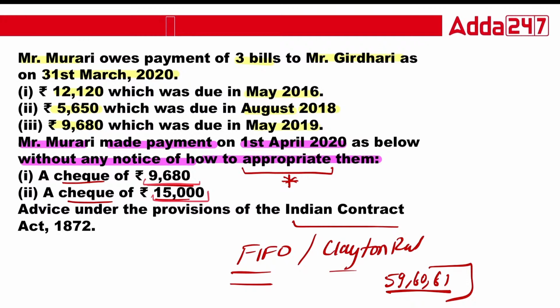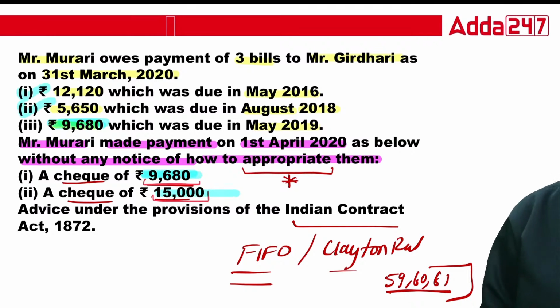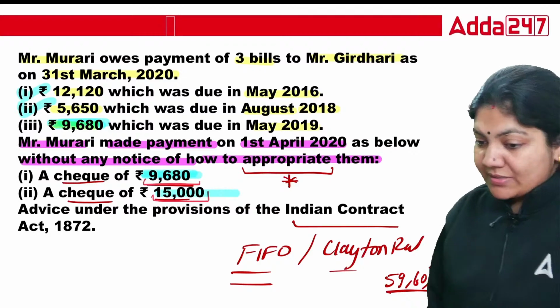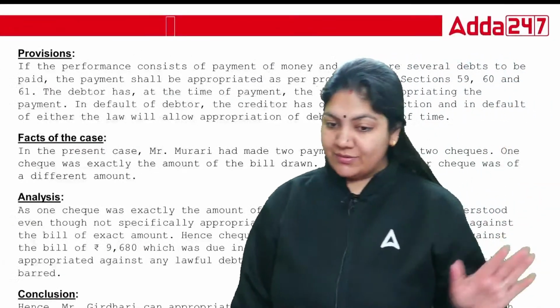Appropriation of money means adjustment of the money. So this 9,680 will be adjusted with this one and 15,000 will be adjusted with this and this one. Section 59 talks about if the debtor indicates, 60 talks about if the creditor indicates, and 61 talks about in the order of time. Okay, so that's all for this one.